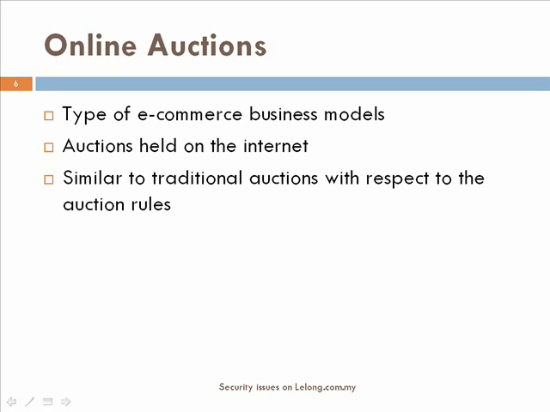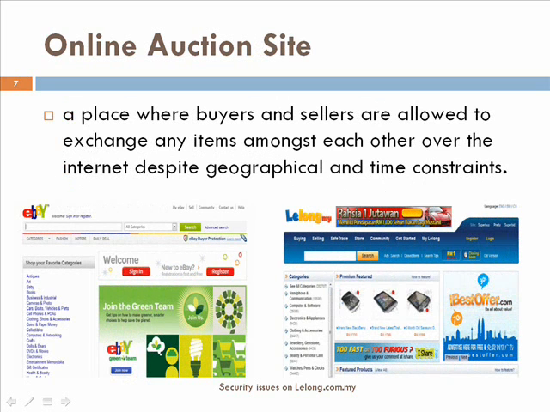Online auctions are very similar to traditional auctions with respect to auction rules. The difference between online auctions and traditional auctions is that online auctions end after a given period of time. Bidders can only submit bids between the auction's start and end times.